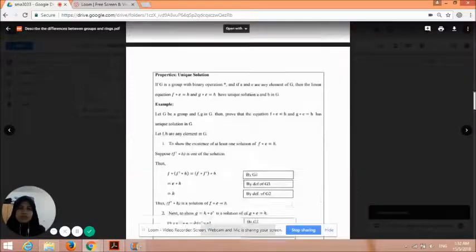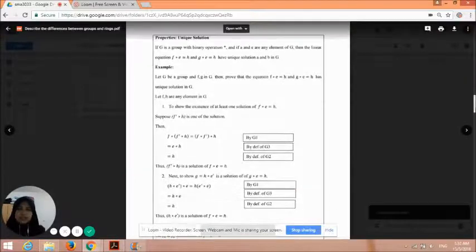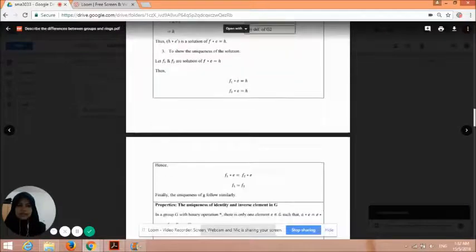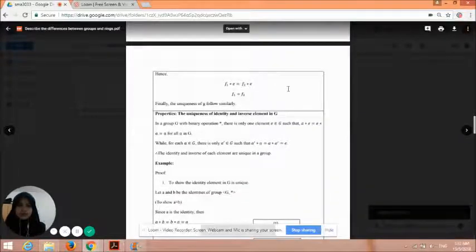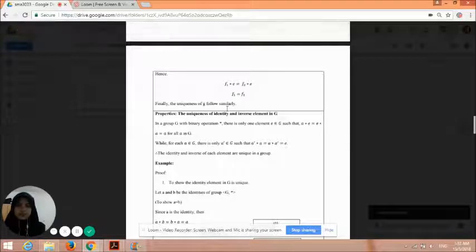The next property is unique solution. If G is a group with binary operation, and if A and B are any elements of G, then the linear equations A times X equals B and X times A equals B have unique solutions in G. The example is this one. And lastly, we could conclude that the uniqueness of the solution follows similarly because X1 is equal to X2.